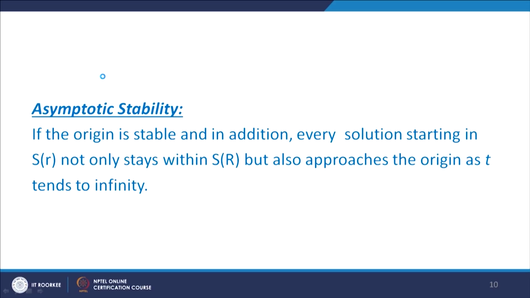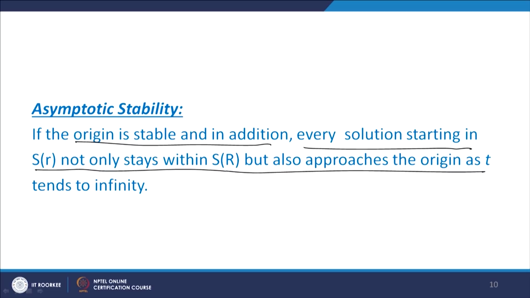And then asymptotic stability: if the origin is stable, and in addition every solution starting in S of r not only stays within S of R but also approaches the origin as t tends to infinity. That means whatever the initial state, it always approaches the origin, then we call it an asymptotically stable system. Now we start solving some examples based on this concept.